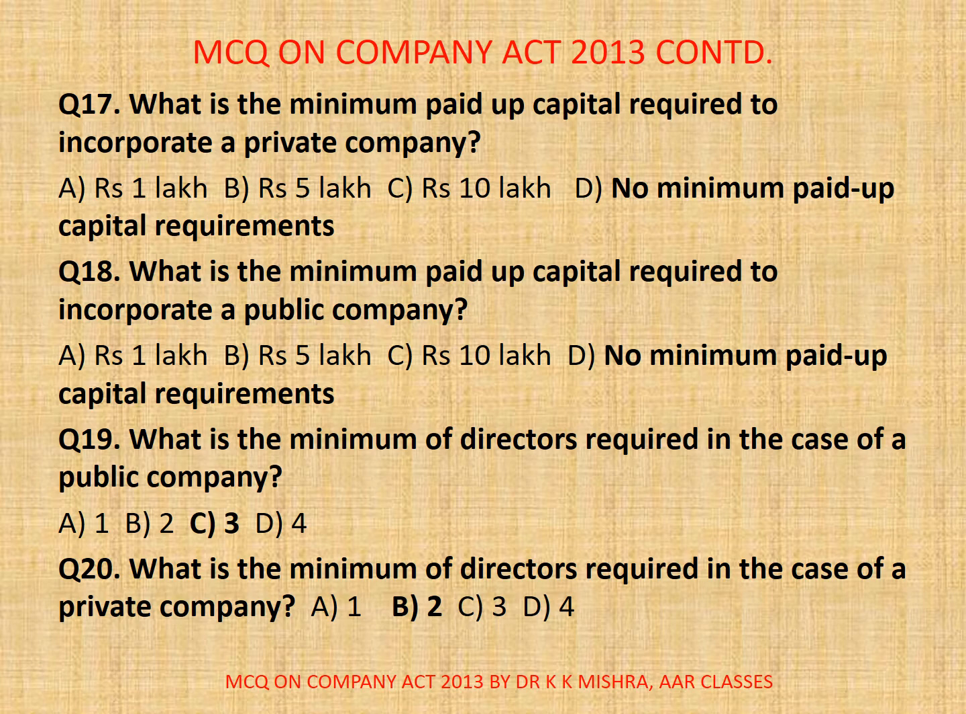Question number 20. What is the minimum number of directors required in the case of a private company? A. 1, B. 2, C. 3, D. 4. So the correct option is B. 2. A minimum of 2 directors in the case of a private company is required.